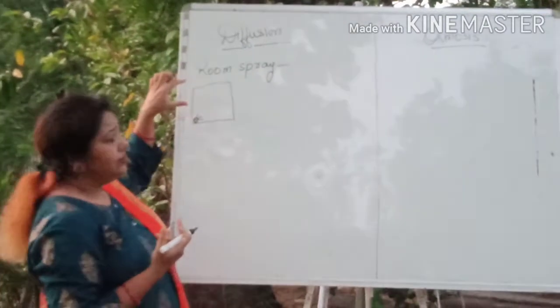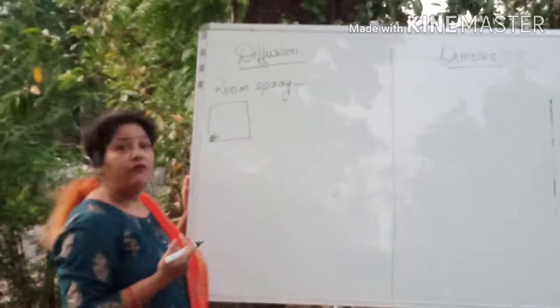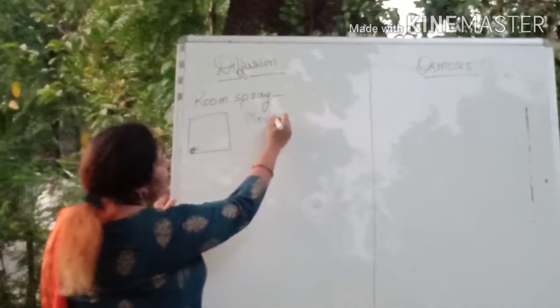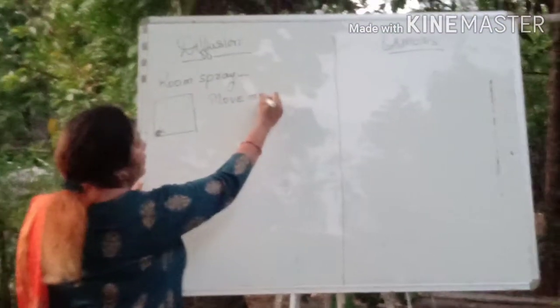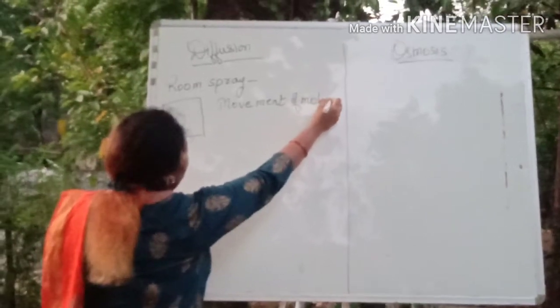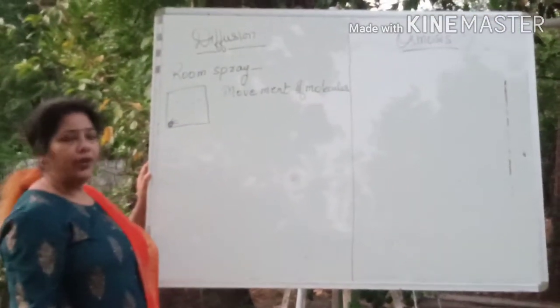So by keeping this example in mind, if we go to diffusion, what we see is that it is the movement of molecules.